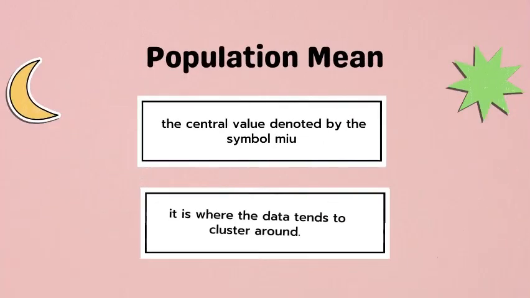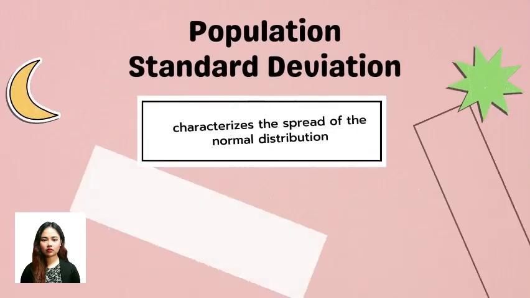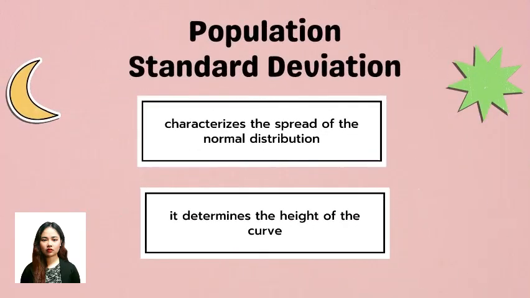Now let's talk about the population mean. The population mean is known as the central value denoted by the symbol mu. It characterizes the position of the normal distribution along the graph, and it is where the data tends to cluster around. The population standard deviation characterizes the spread of the normal distribution. It determines the height of the curve, whether the curve will be flatter or taller.